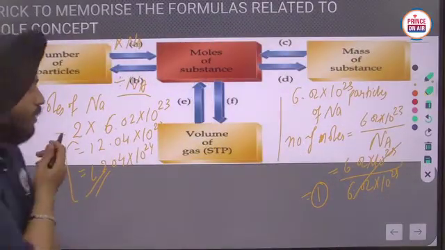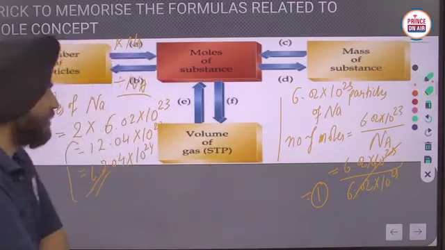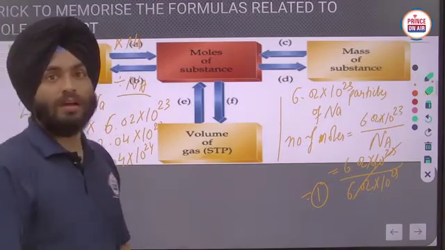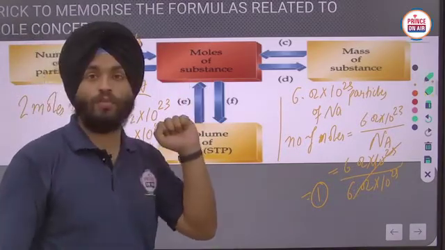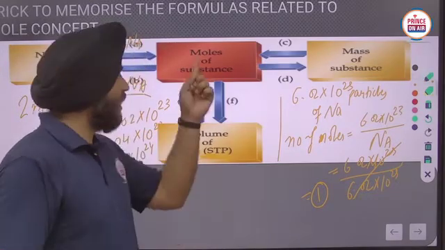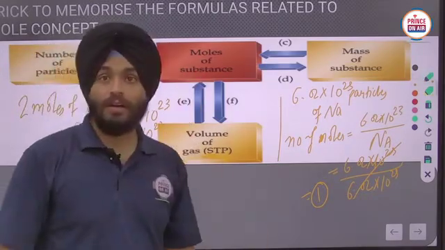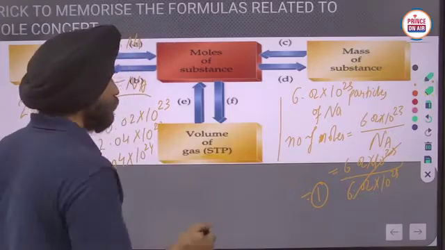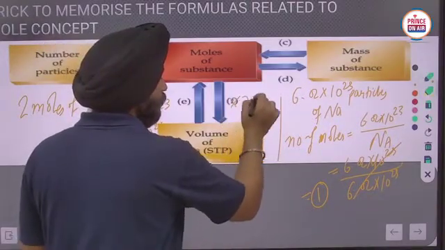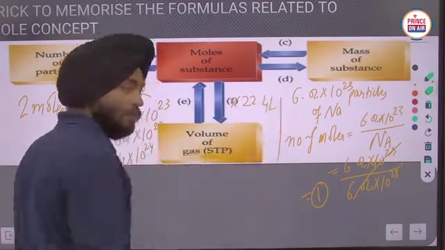Now, at STP, if you have the number of moles of any gas and you want to calculate its volume, you just have to multiply it by 22.4 liters.